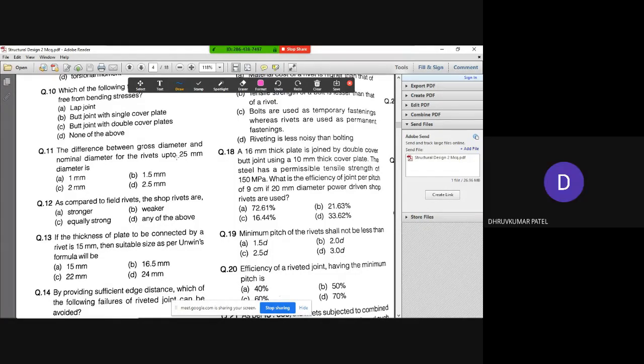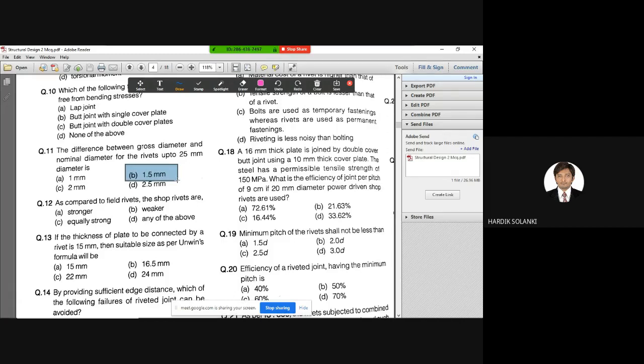Wrong. Two. Up to 25 mm. Sir, 1.5. 1.5, right? This is there in the table. You need to remember these values.